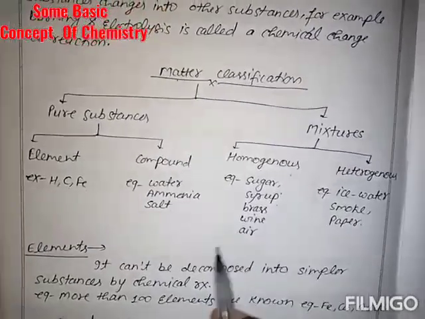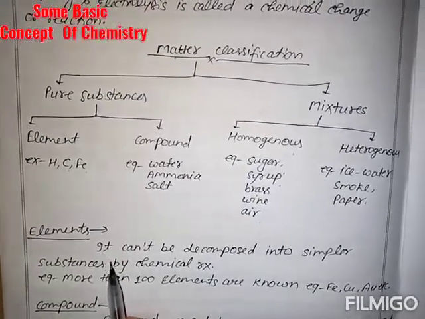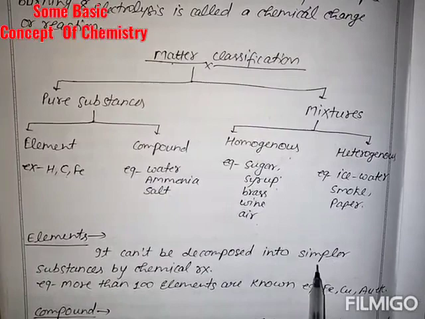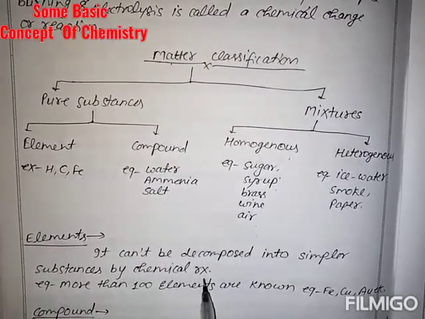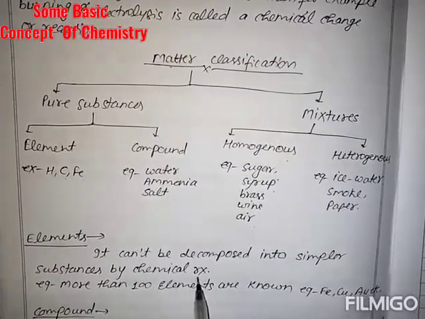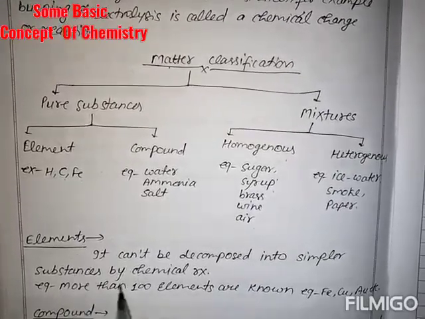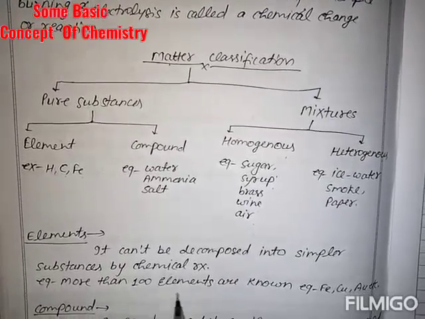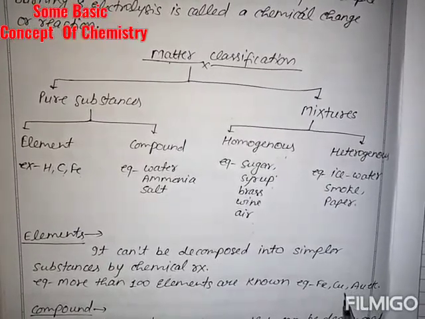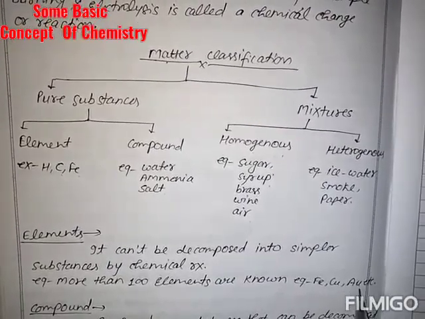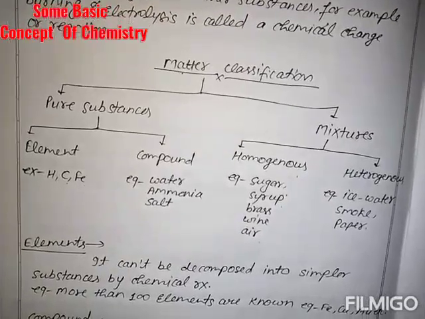Now what is an element? How can you define it? It cannot be decomposed into simpler substances by chemical reactions. Any substance which cannot be decomposed into a simpler form or simpler substance by chemical reactions is called an element. For example, more than 100 elements are known, such as iron, copper, gold, etc. You know already, we have discussed above.